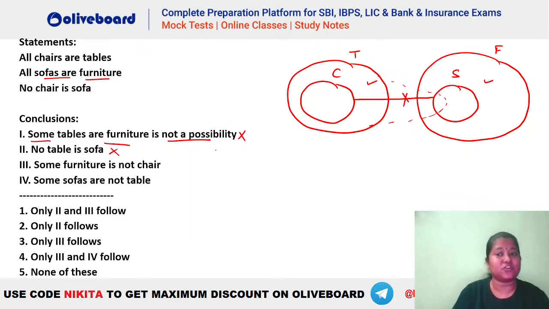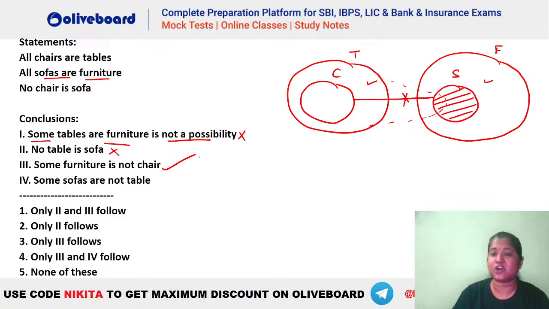Some furniture is not chair. Again, you can see some furniture is not chair. This is going to be right here. Why? Because there is a portion of furniture which can never go inside your chair. And that portion is sofa. You can see sofa can never be a part of chair and this sofa is inside furniture. So absolutely there is some portion of furniture which will never be a part of chair. Okay, so the third one is true. What about the fourth one?